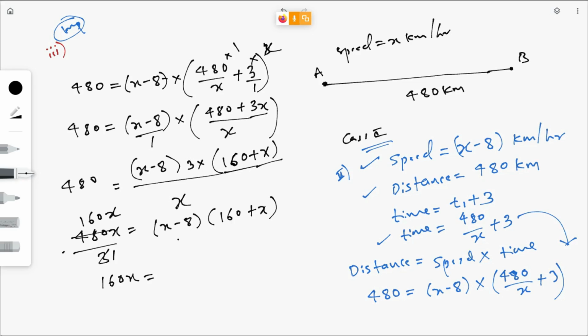Now you can't use that formula, because you may use it, but it's a bit confusing because we have this negative term here. So instead of that, I will multiply each term.